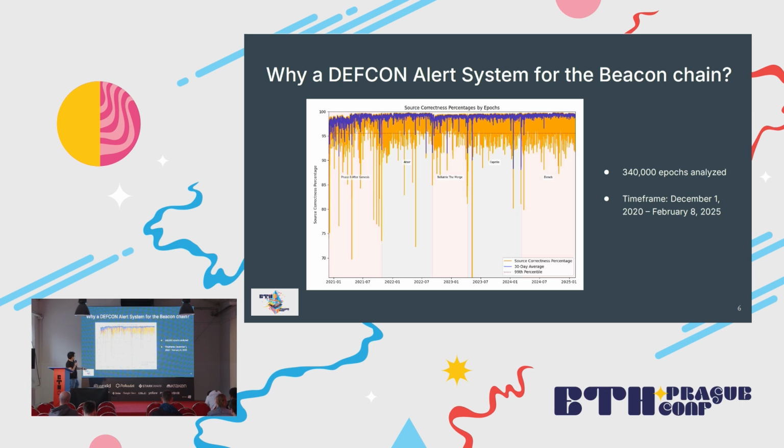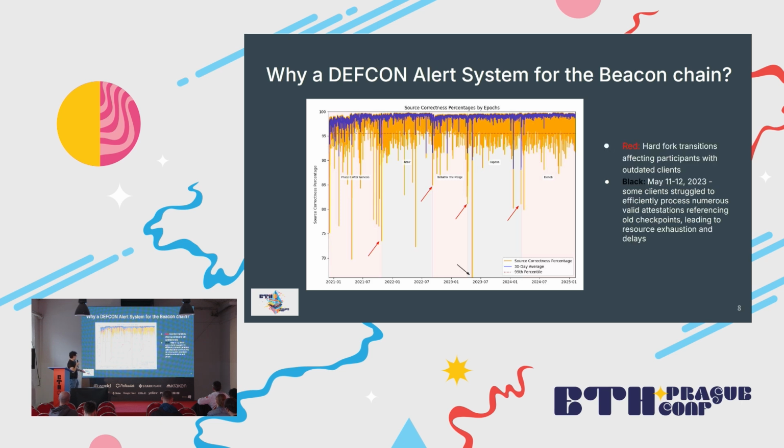So here we can see that sometimes between hard fork transitions, we have a dip in correctness, which is kind of expected to happen because we have a lot of nodes that are not updated at this moment. At one moment, in May 2023, we have a really bad dip in correctness percentage, which means that block finalization was not guaranteed.